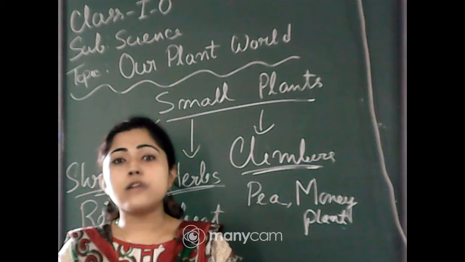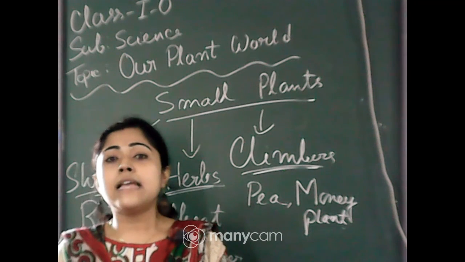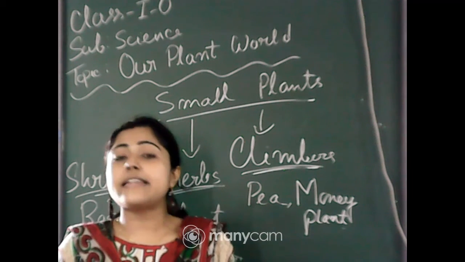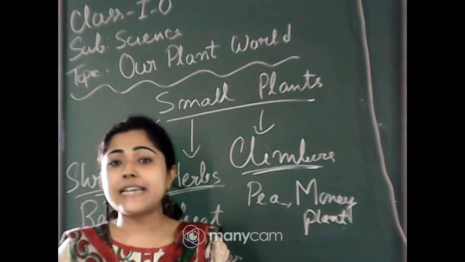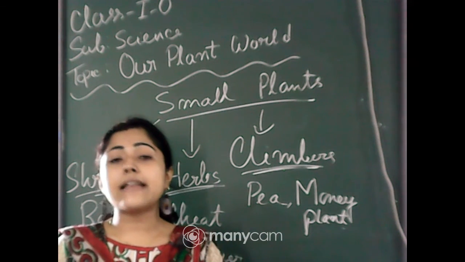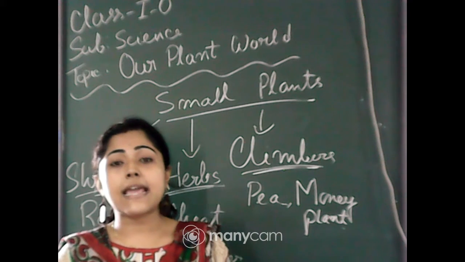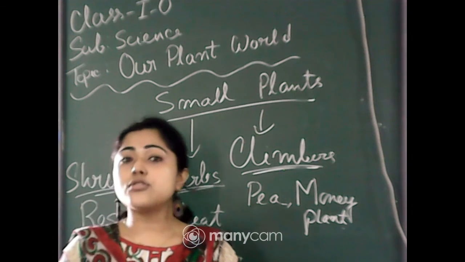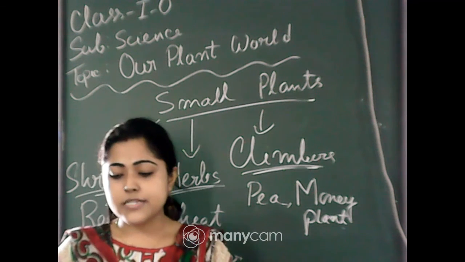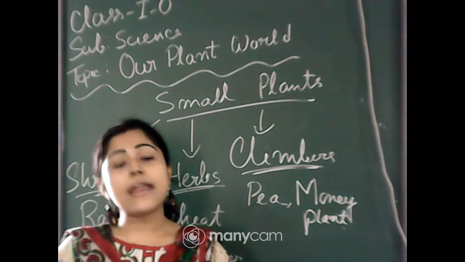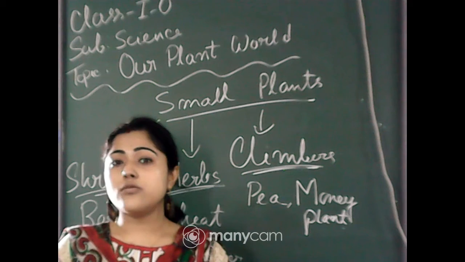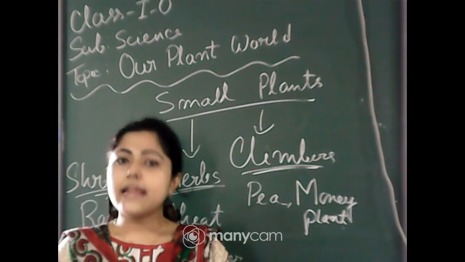But here also some types of plants have a very weak stem, but they don't need any kind of support to grow, because they can grow along the ground. So those are called creepers. Some plants have a very weak stem. They can grow along the ground. So those are called creepers.